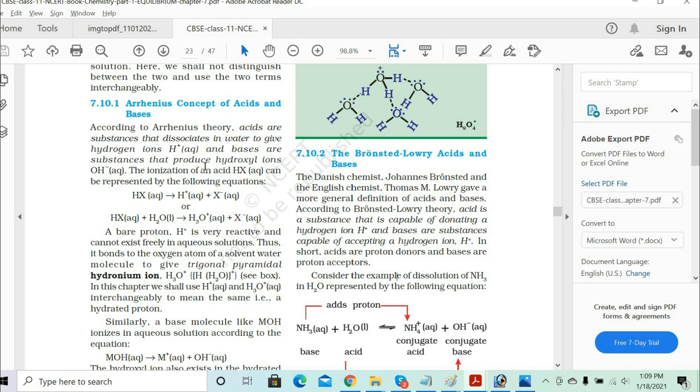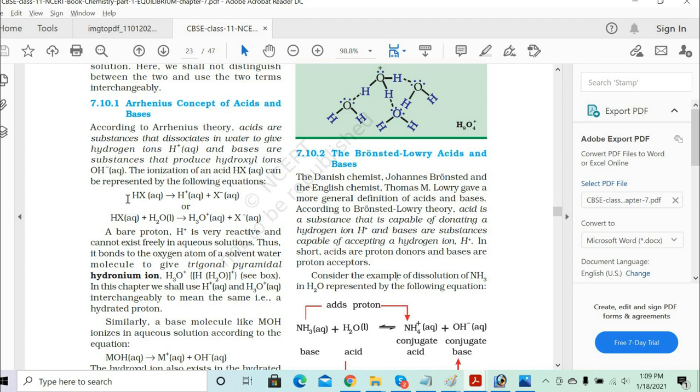Okay. So Arrhenius, again, was one of the chemists who explained the hydronium ions at that time. All these concepts were based on how to identify acids and bases. So an acid was a substance that dissociates in water to give hydrogen ions, and bases are substances that produce hydroxyl ions. So ionization of the acid can be represented in the following equations.